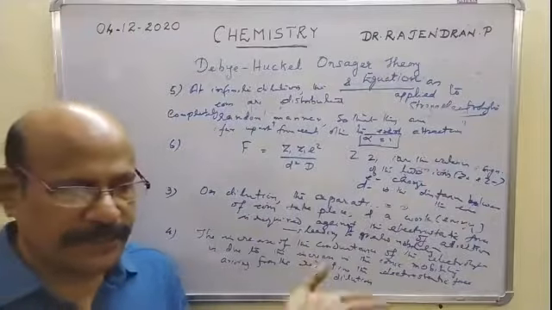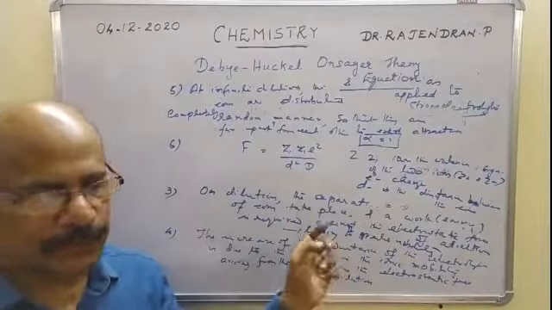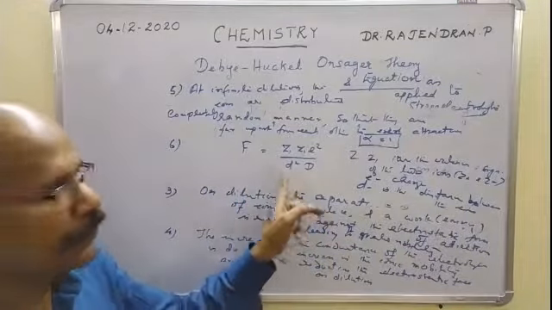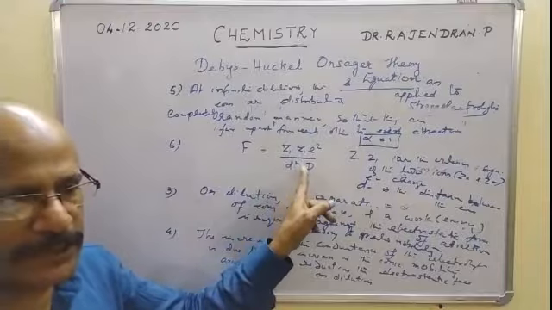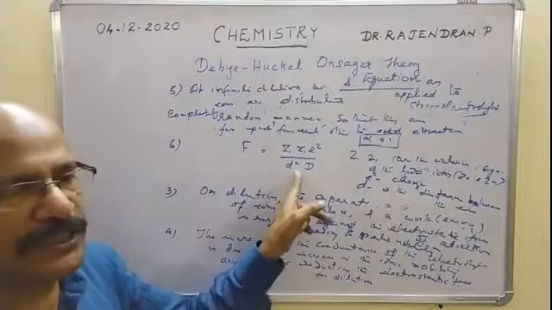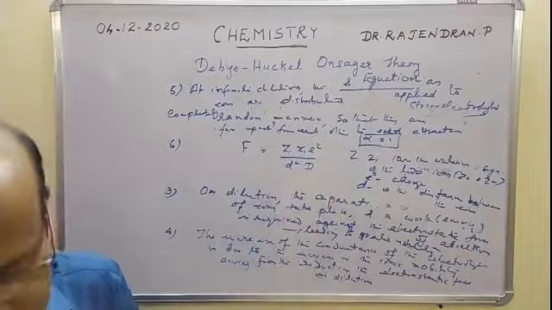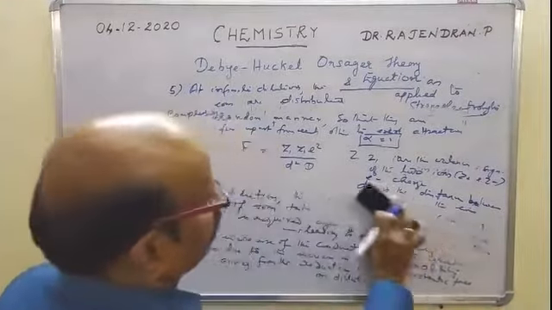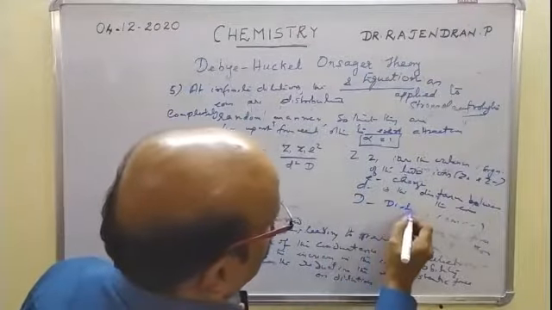So the greater the distance, the lesser the attractive force, and the smaller the distance, the greater the attractive force. So that is called the inverse square law. The force term is directly proportional to the product of the charges and inversely proportional to the square of the distance. It is also inversely proportional to capital D, the dielectric constant of the solvent.